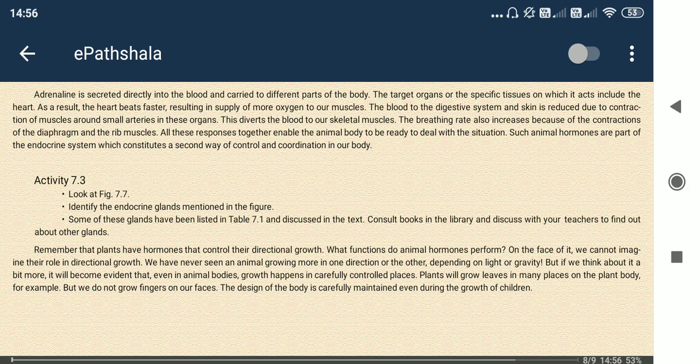So we have the pancreas. This is called a mixed gland because it can secrete hormones as well as some type of enzymes. When it is secreting hormones, then it is known as an endocrine gland.